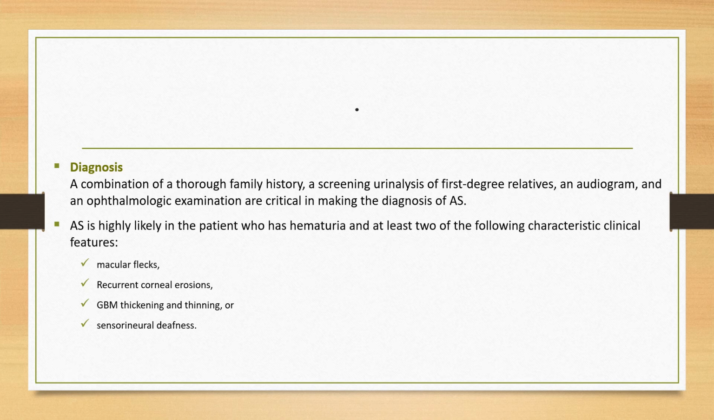Alport syndrome is highly likely in patients who have hematuria and at least two of the following characteristic clinical features: macular flecks, recurrent corneal erosions, glomerular basement membrane thickening and also thinning, and sensorineural deafness. The absence of epidermal basement membrane staining for the alpha 5 chains of type 4 collagen and the discontinuous epidermal basement membrane staining on skin biopsy is pathognomonic for X-linked Alport syndrome, and this can preclude a diagnostic renal biopsy.